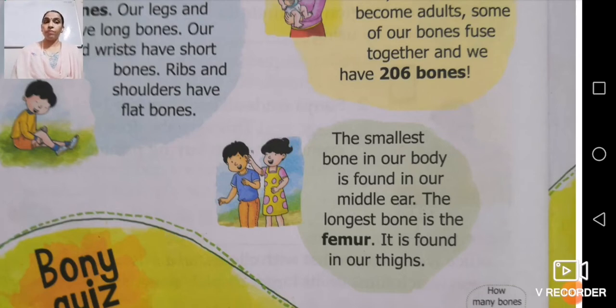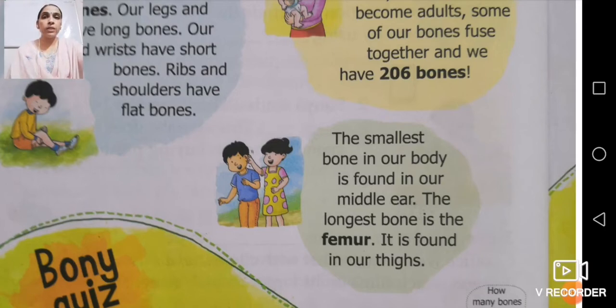Next, a very important thing which we have done: at the time of birth the child has more than 350 bones, but as soon as that child becomes an adult, all these bones fuse together and you are left with 206 bones in your body.